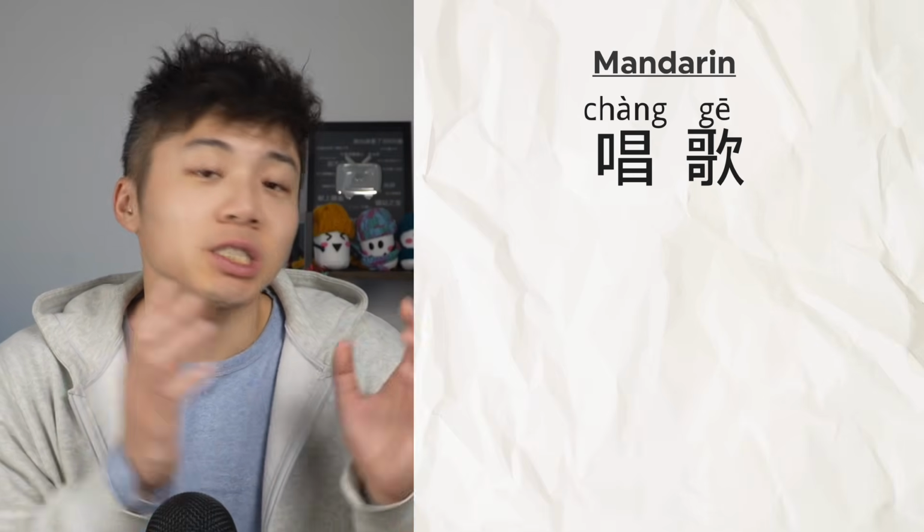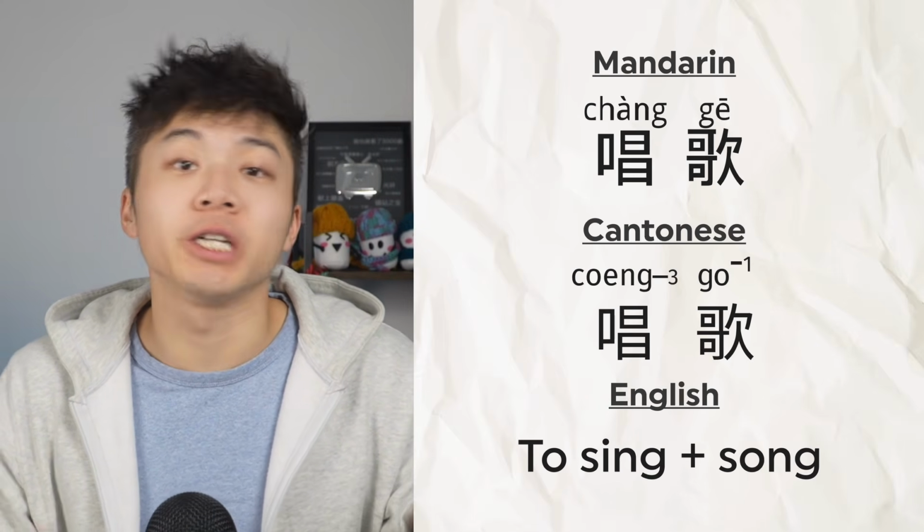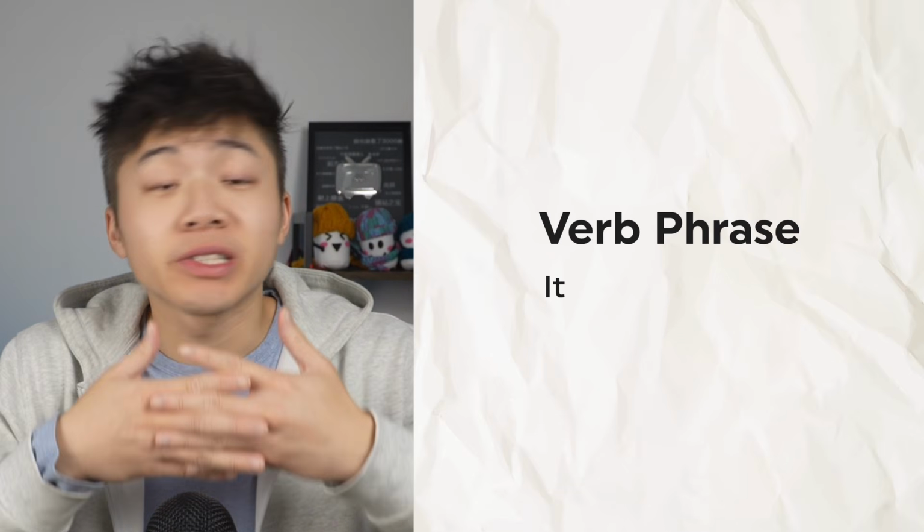So when you're learning Chinese, you need to keep this in mind too. In Chinese, something like 唱歌 or 唱歌 combines the verb 唱 to sing and the object 歌 or 歌. So together they form what's called a verb phrase. Now a verb phrase is used to indicate an activity. Sounds simple, right? But here's the thing.